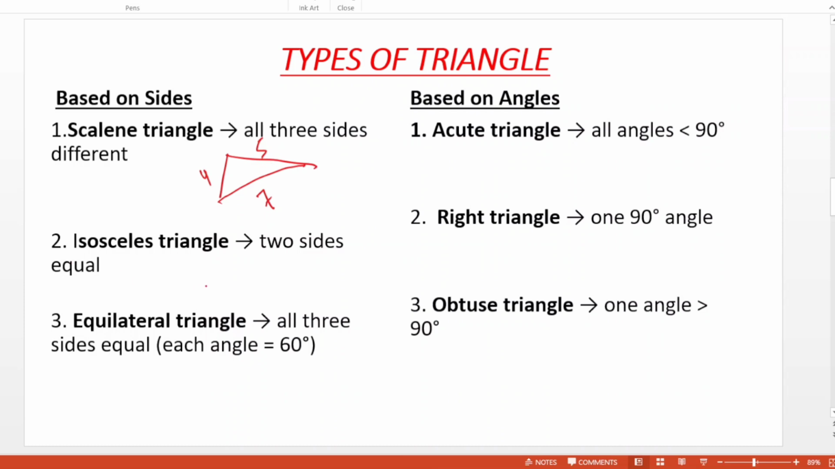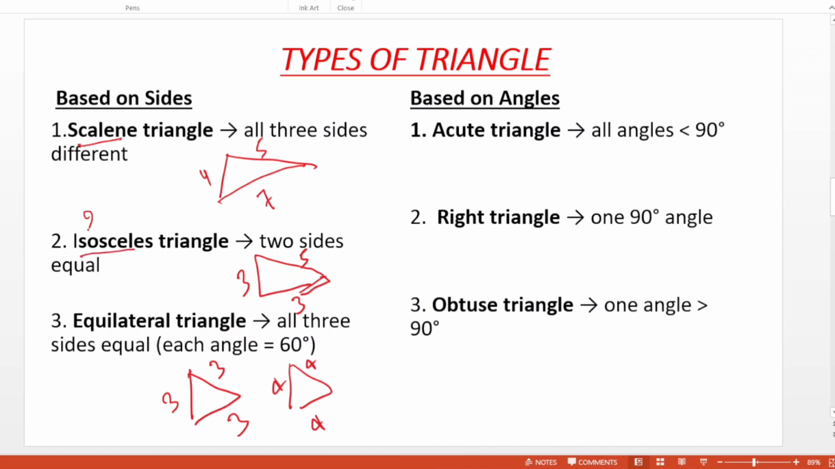And isosceles triangle has two sides equal. Means here 3, then here 5. Means two sides are equal. Then the third, equilateral triangle, has all three sides equal. Here 3, 3, 3. Here 4, 4, 4. Scalene means all sides are different. Isosceles means two sides are equal, any two sides, either waist or height equal.